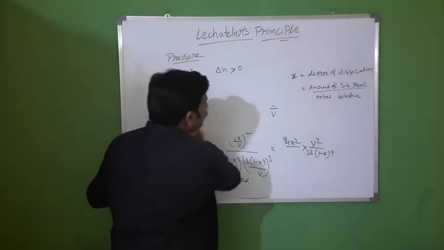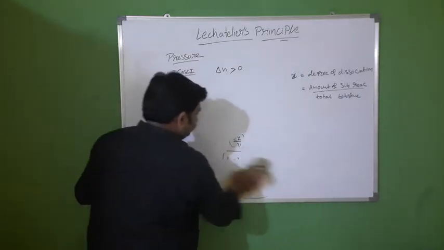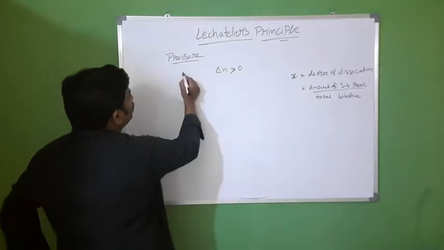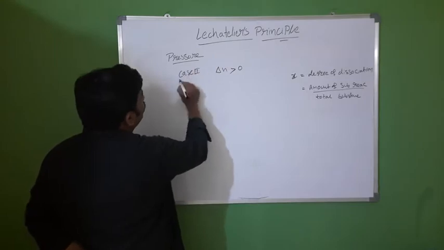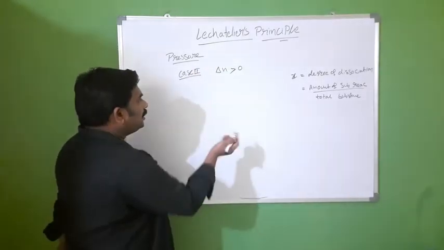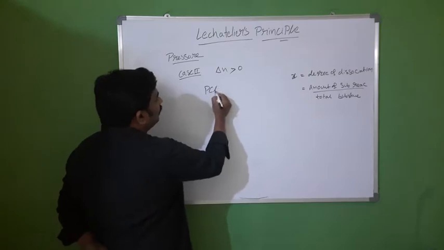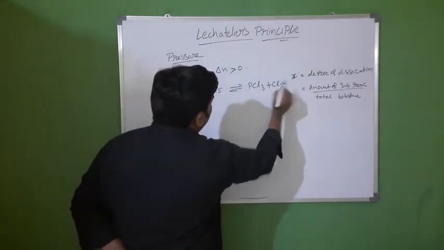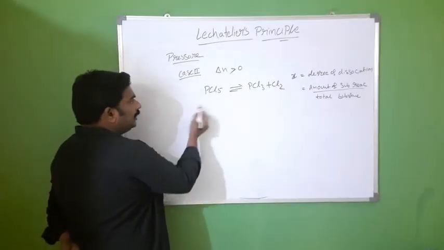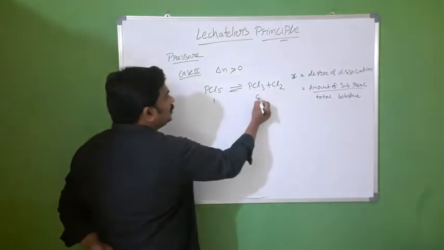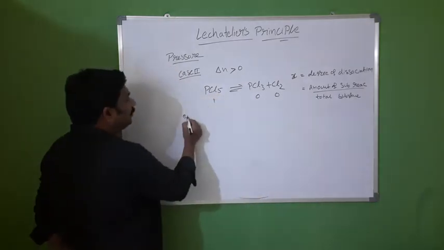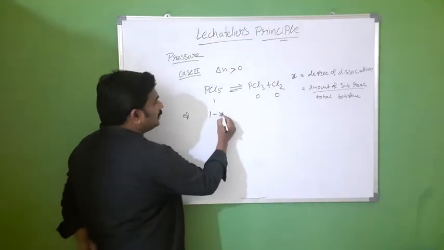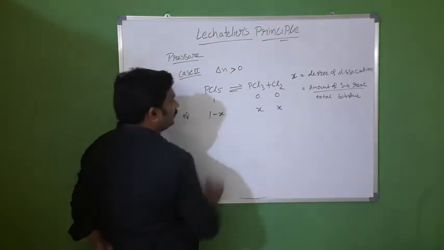That is case 2. Now case 2, delta n greater than 0. Consider another reaction. PCl5 dissociates into PCl3 plus Cl2. Initially 1, 0, 0. At equilibrium, the degree of dissociation is also x. Here 1 minus x, x, x.